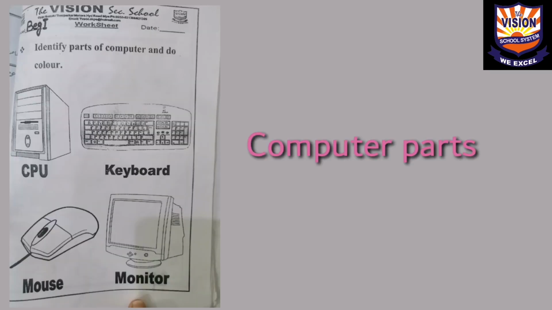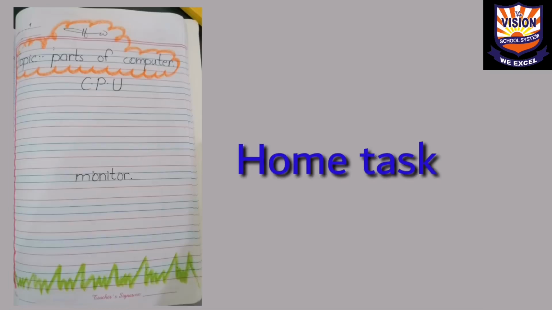Computer parts: CPU, keyboard, mouse, and monitor. This is your home task, parts of computer: CPU, monitor, mouse, and keyboard.